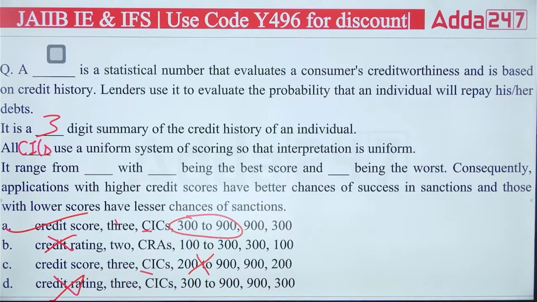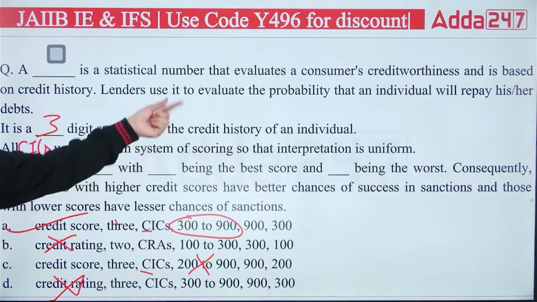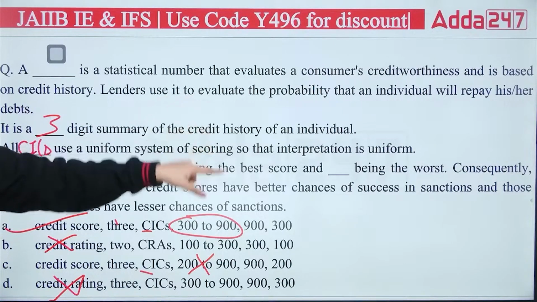So it is the credit score that will be provided in the 3-digit summary by the CICs, credit information companies. They will be using it at a uniform level. And the range of credit score is 300 to 900, in which 900 is the best and 300 is the worst.